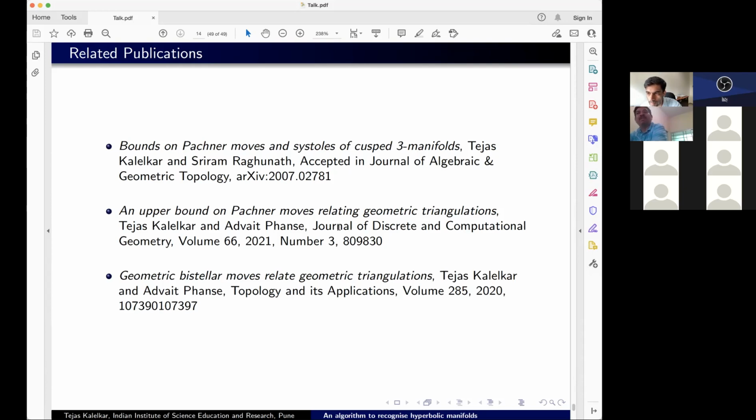No, I'm saying given simply the number of simplices, can one deduce from that a lower bound on injectivity radius and an upper bound on diameter? Your first result had these geometric hypotheses as well as simply the size of the triangulation. I'm asking, this is actually a pure hyperbolic geometry, three-manifold topology question rather than an algorithmic one. But do you know if there is any reason why one cannot? My guess is that you can have an effective lower bound on injectivity radius and upper bound on diameter simply from the combinatorics, the number of simplices, that's all. Or a geometric triangulation. Yeah, geometric triangulation.